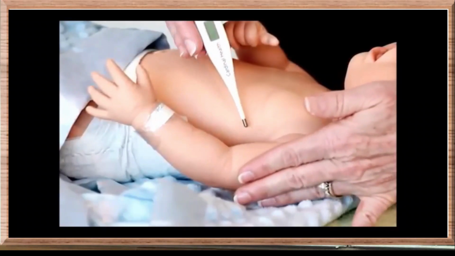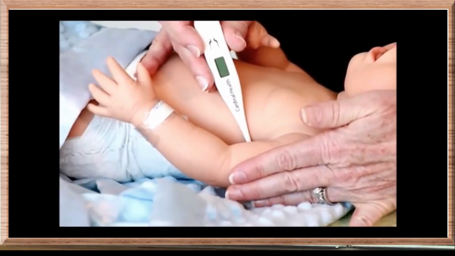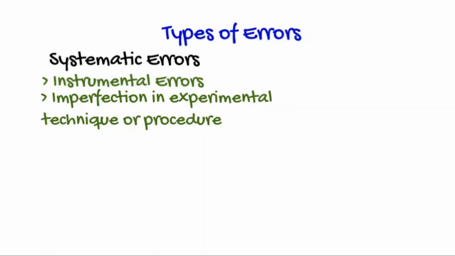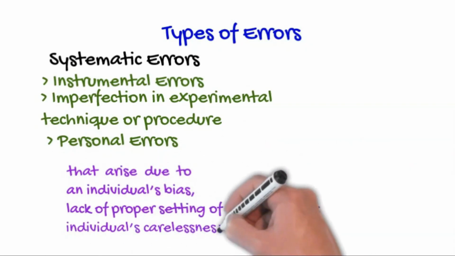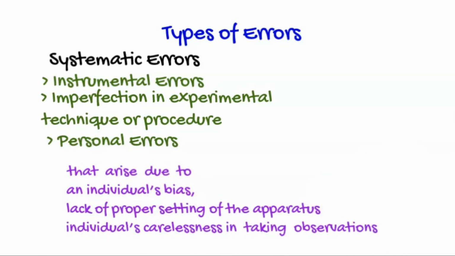Let's see this example. Here the doctor measured the temperature of the body of a child by keeping the thermometer in the arm. It will give a temperature lower than the actual value, and doctors read the temperature by adding some amount to it. Now, the personal error arises due to individual bias, lack of proper setting by the operators, and individual carelessness in taking observations.